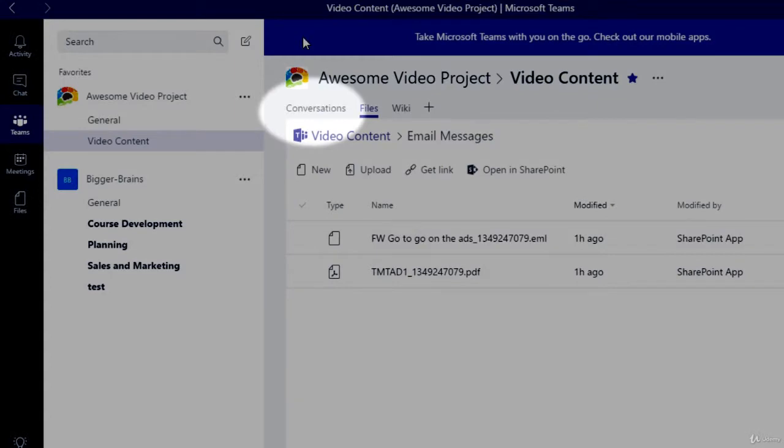So, Chip, I see here within my Teams, I have a link for conversations, but I also have a link for chat. What are the differences between those two things? So yeah, that can be a little confusing. A conversation is basically any communication between two or more people, and that can be part of a team, actually part of a channel, or it can be part of a private chat. So conversations happen either in channels or in chat.